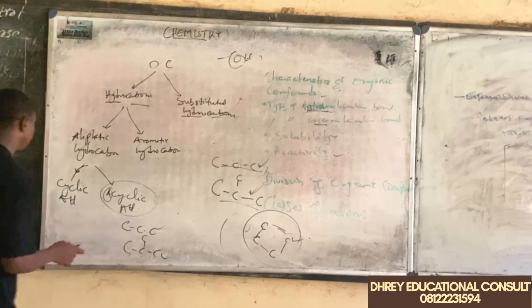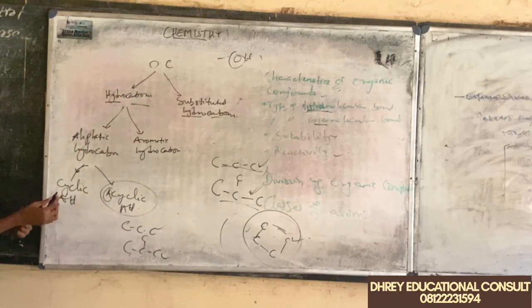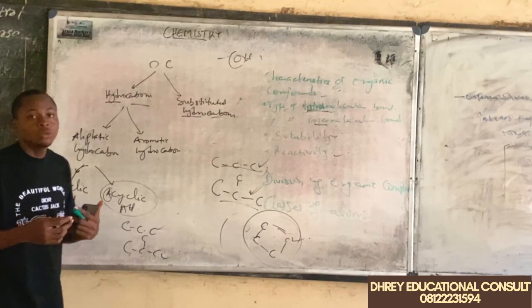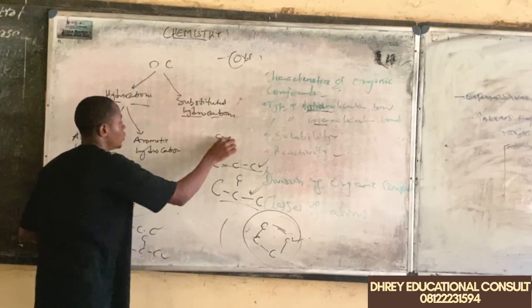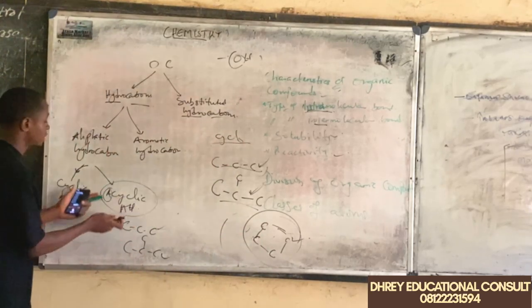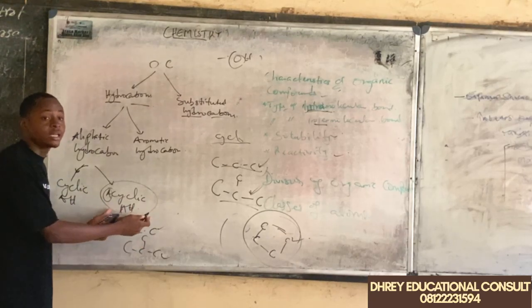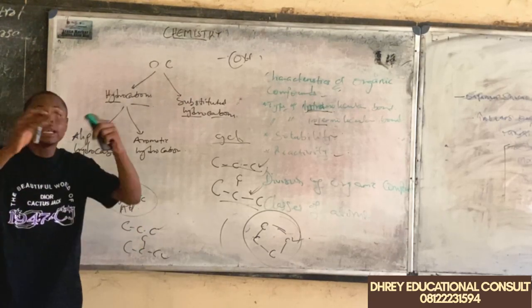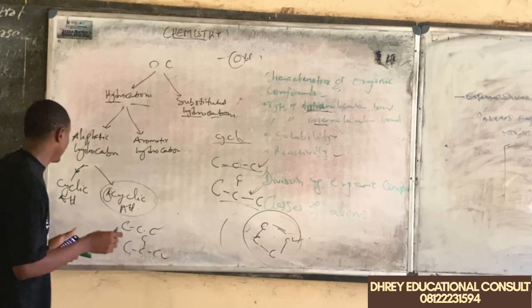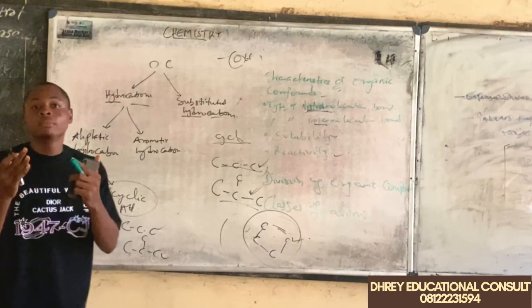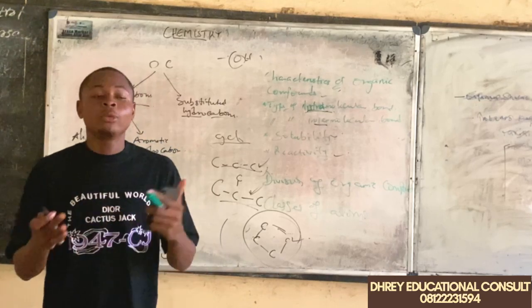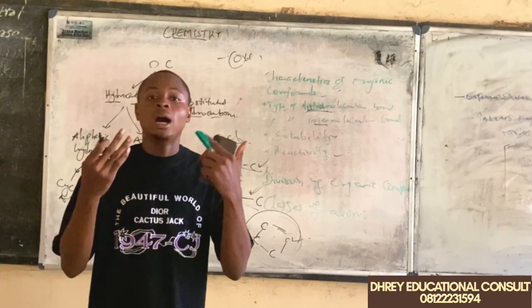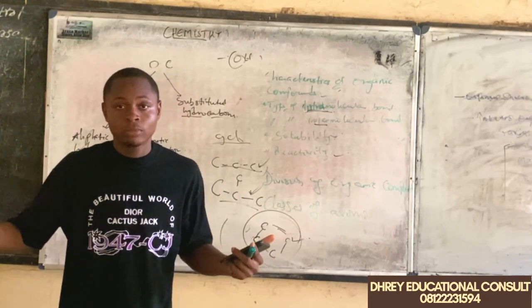Now, under the cyclic, they are always in a circular format, and we always have a prefix for them, which we call the cyclo. They are just like the acyclic, but in this case, they are in a circular format. So we have things like cyclopentane, cyclobutane, cyclohexane, and so on.